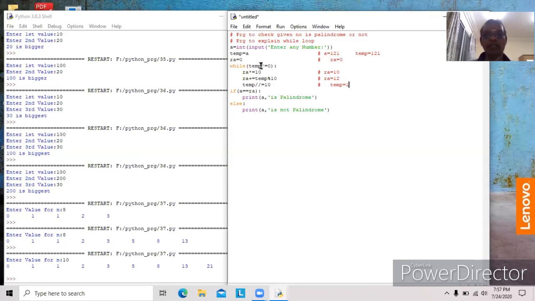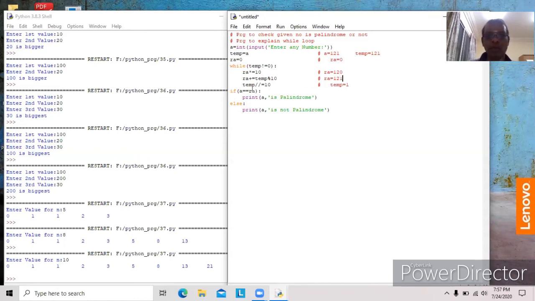Now 1 is not equal to 0. Again condition true. RA star equal to 10. Previously RA contains 12, it becomes 120. RA plus equal to temp modulus 10. That means 1 modulus 10 gives number 1. That 1 will be added to RA, it becomes 121.